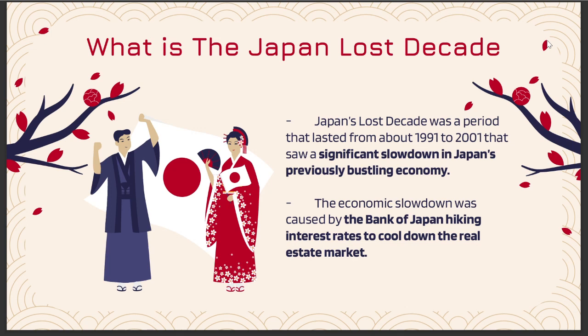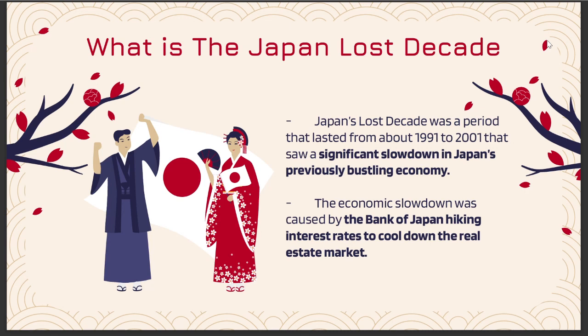To follow up, I'm going to explain about the lost decade. After World War II, in 1945, Japan experienced an economic miracle, with an average GDP growth of about 9.6%, and this miracle continued for about 4 decades.